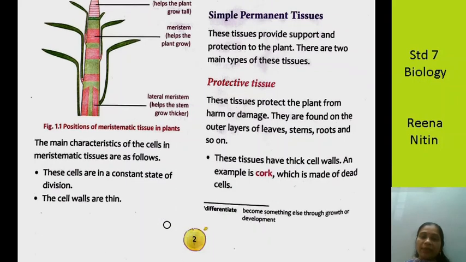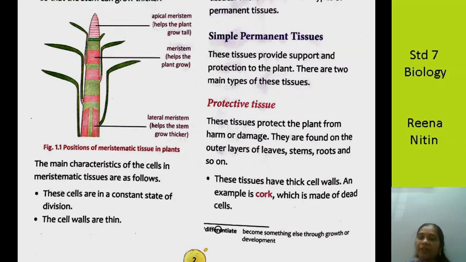Now you come to the main characteristics of the cells in the meristematic tissue. How can you distinguish between a meristematic tissue and a permanent tissue? What is different about a meristematic tissue? These cells are constantly in a state of division. As I told you, they're rapidly growing, so they have to be constantly dividing all the time. Number two, the cells are thin. If you notice the cells over here, they will not be fat or thick. They will be comparatively very thin.